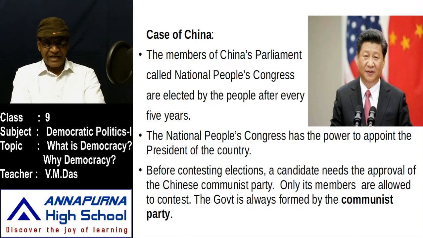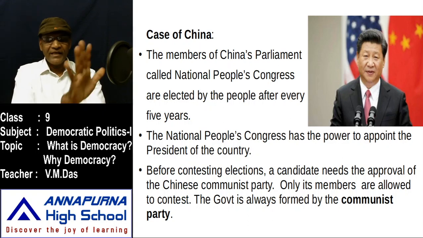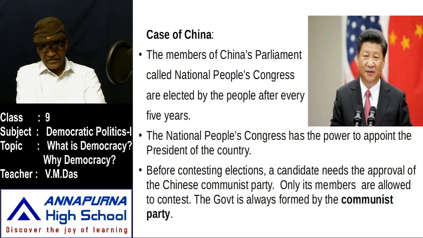Only members of the Communist Party contest and get elected. Ordinary people cannot be members of this Congress.